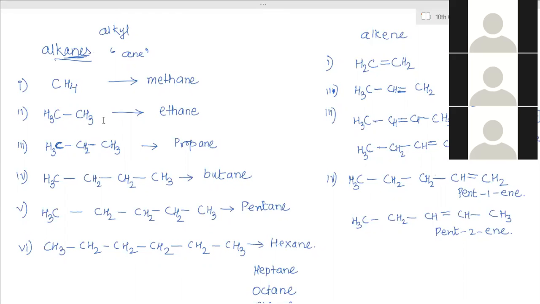Should we draw for heptane, octane, and all this? No, not needed. I only told the name. Same thing, it will keep on only CH2 increasing anywhere in between. One CH2 will keep on increasing.